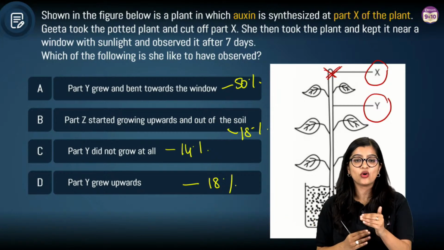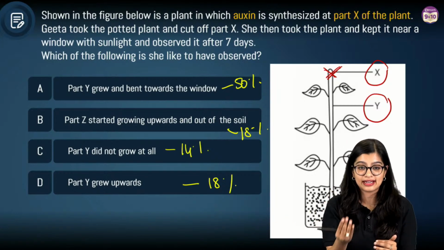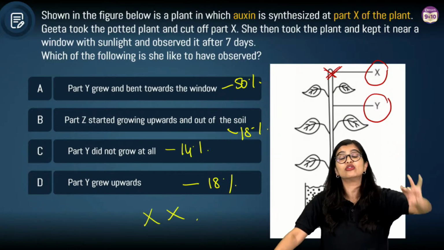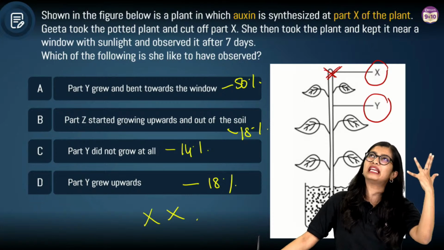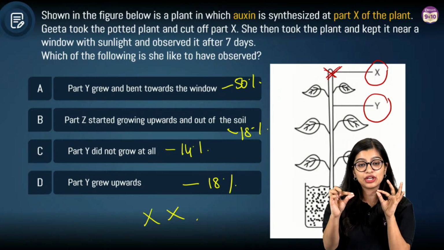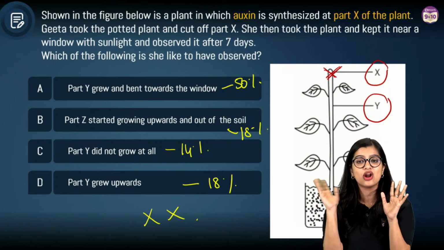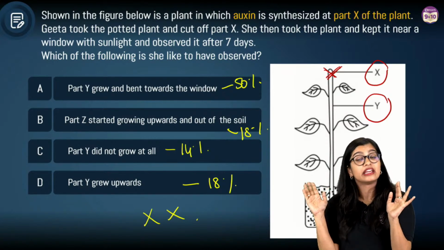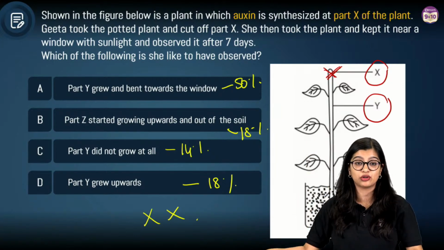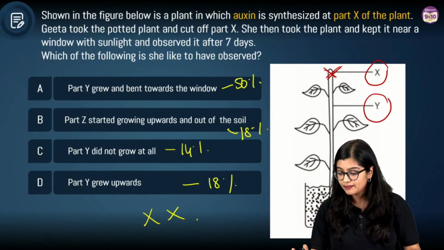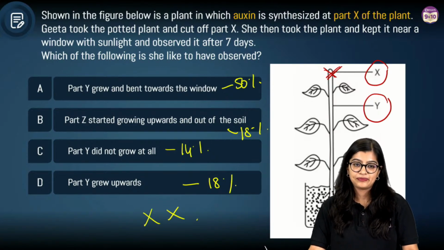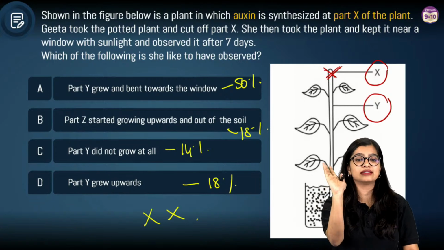See, you are also overcomplicating it. Do not consider other hormones at this point. Do not consider that gibberellin might be there and all of that. In such questions, whatever is given to you, you focus on that one thing only. They are not asking about gibberellins or cytokinin. If they wanted you to answer with that perspective, your question would have that. Now you give me the answer in the chat.